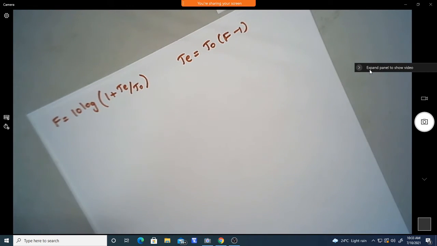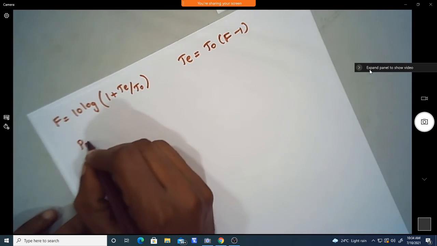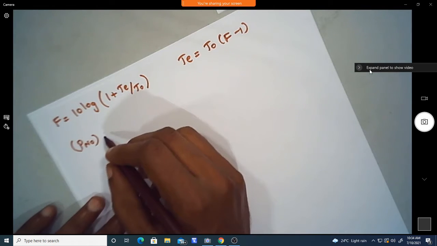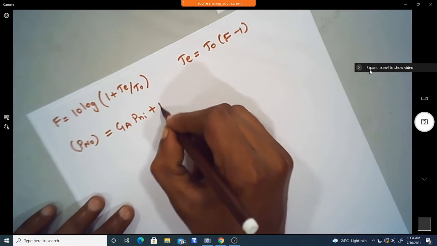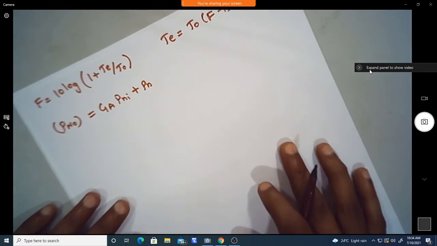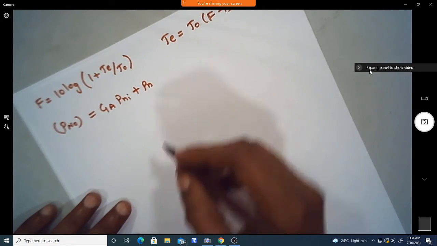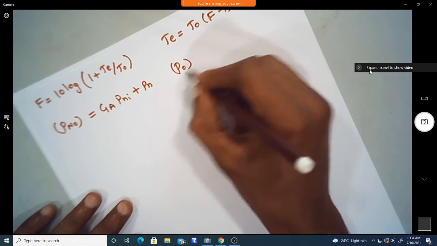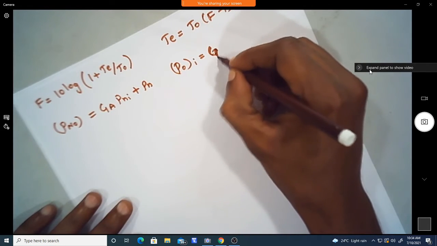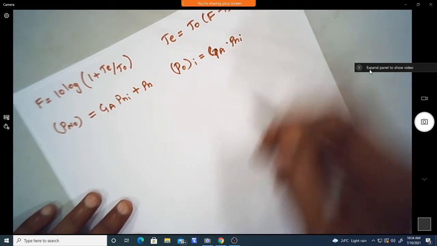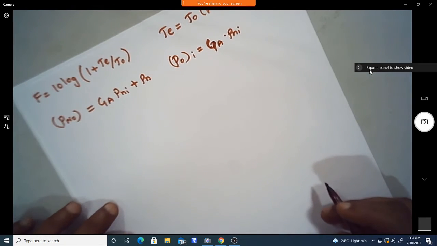We know the available output noise power is equal to Ga into Pni plus Pn. This is the total output power available, and the output power available due to the input is Ga into Pni.